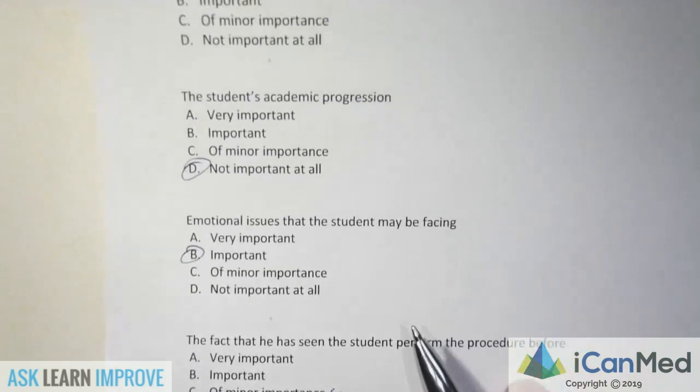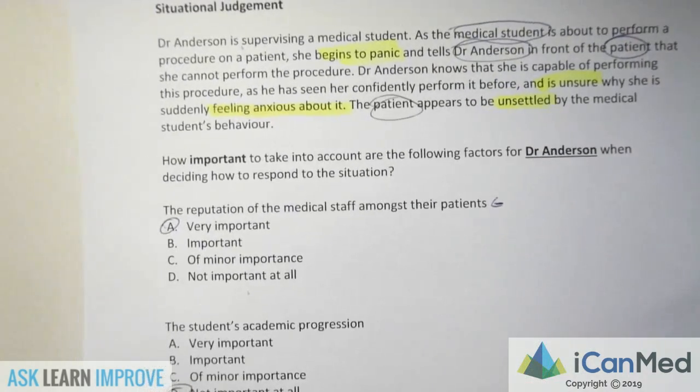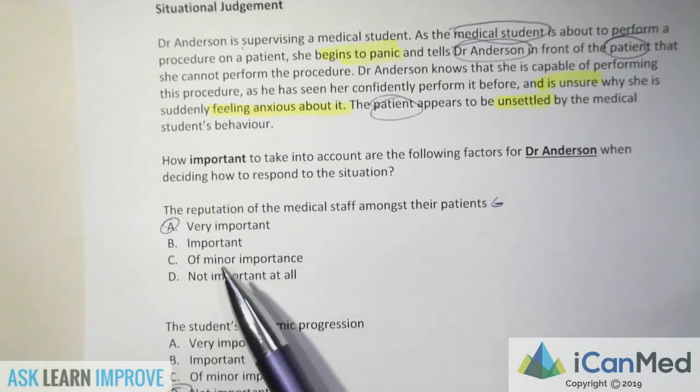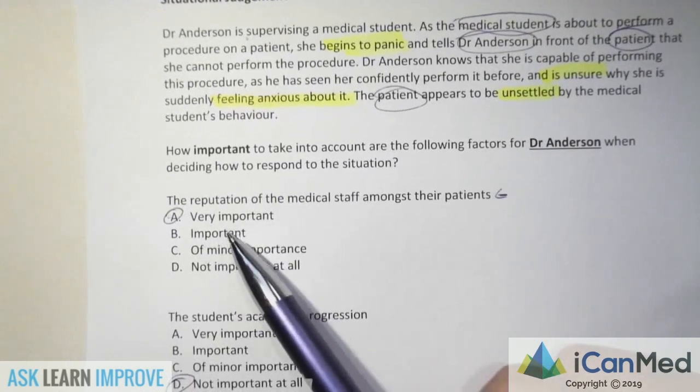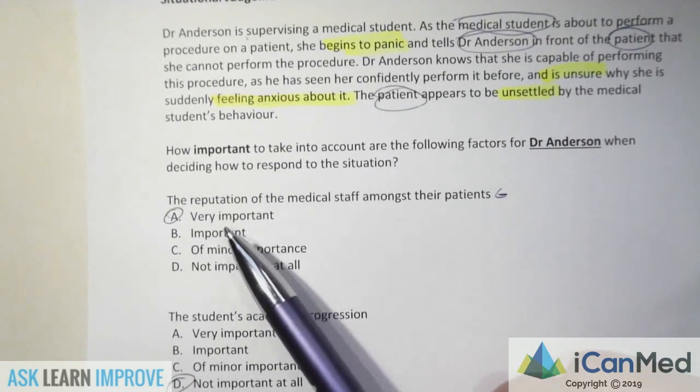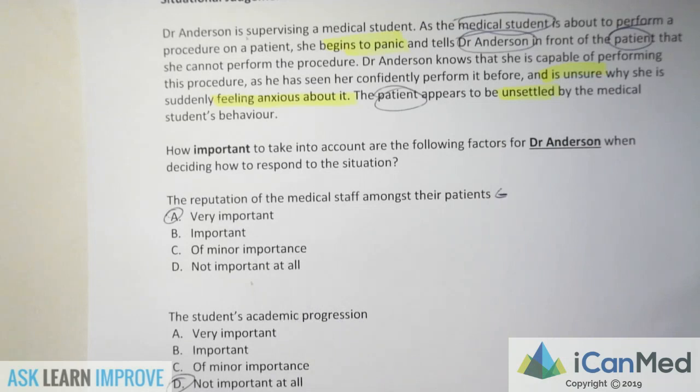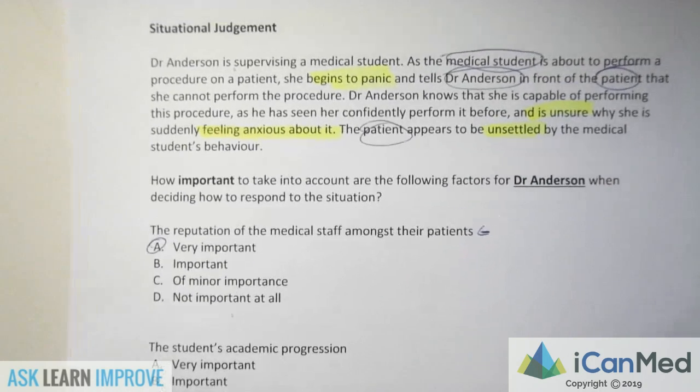As long as you get familiar with the situations, and then choose an answer, and then reflect and see why your answer is different from the correct answer, then you should be able to be very good at situational judgment after you go through about 10 or 20 questions for each of the question types. So it's not a difficult question type. It's the best performing question type out of each of the sections. Just get familiar with the situations and you should be fine.